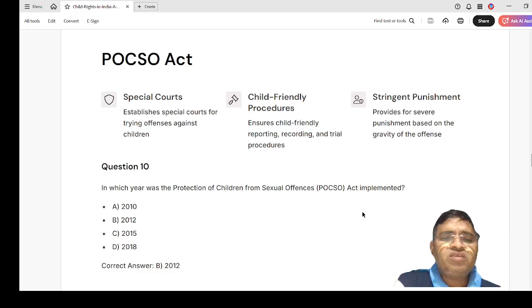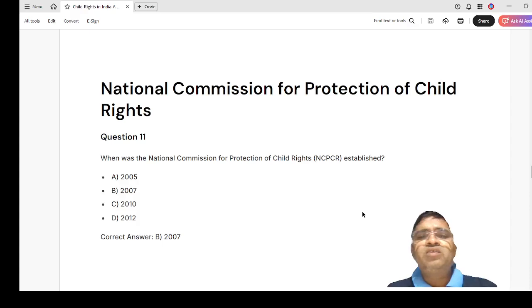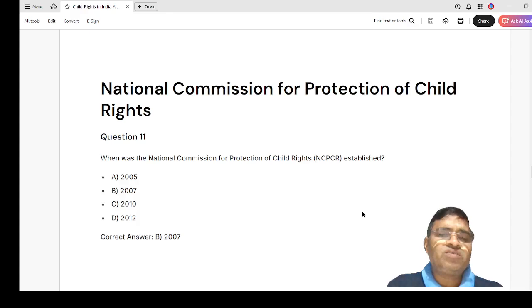So, the answer is the POCSO Act implemented in 2012. Now, National Commission for Protection of Child Rights. Question number 11.